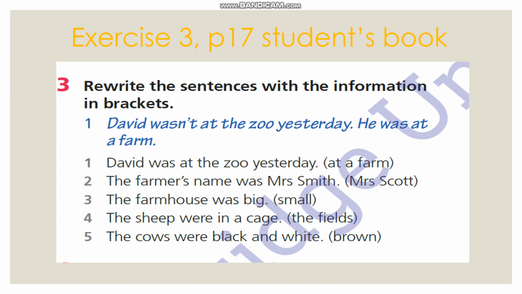Exercise 3, page 17, Student's Book. Rewrite the sentences with the information in brackets. David was at the zoo yesterday, at a farm. We are going to make negative sentence. So, David wasn't at the zoo yesterday. He was at a farm. Continue doing the task.